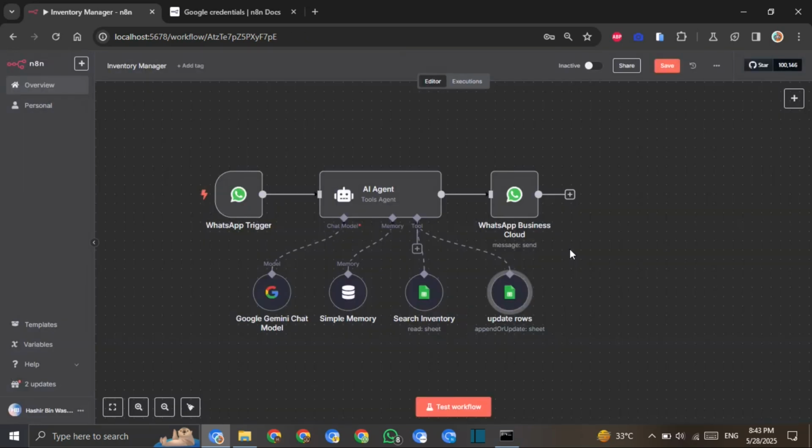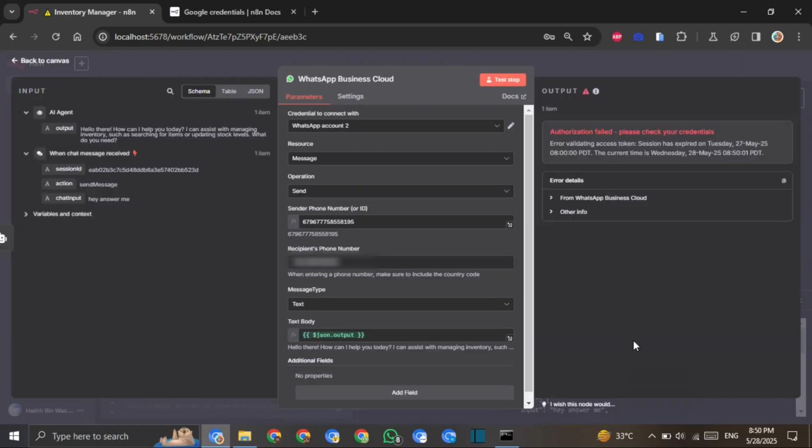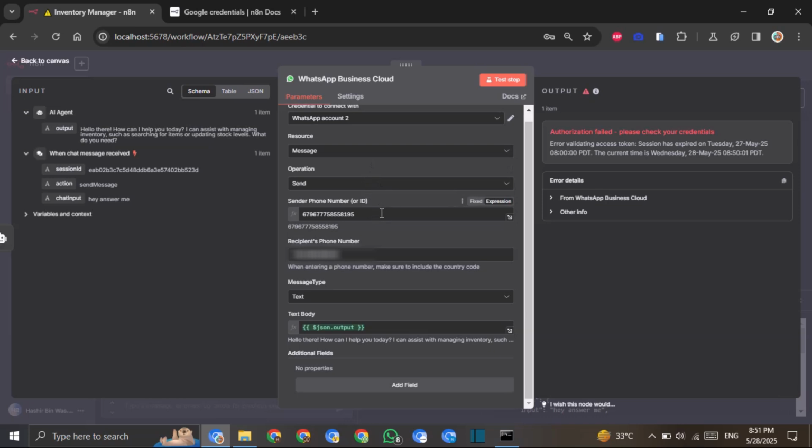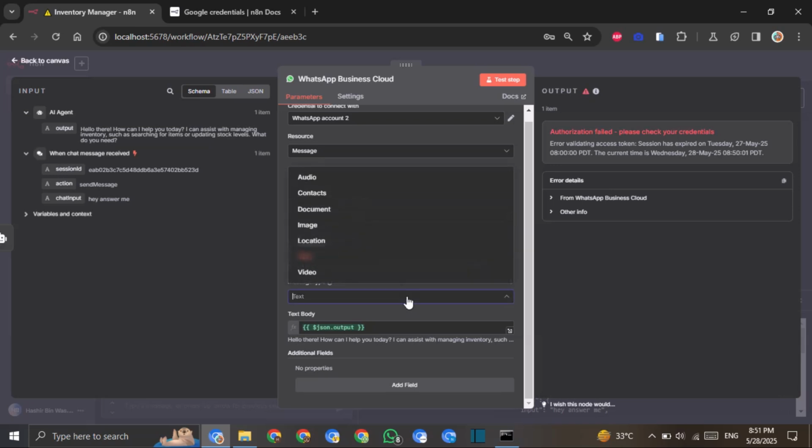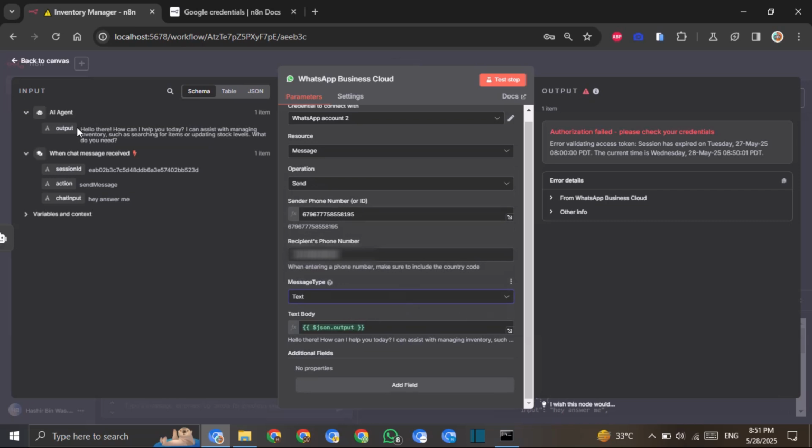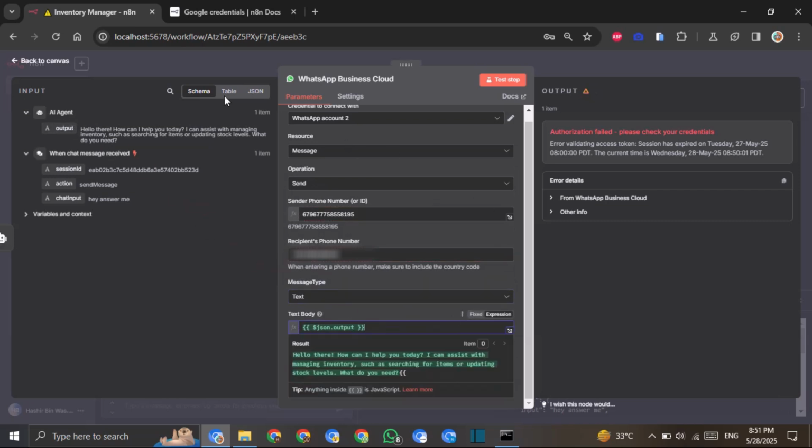Then the last node we have to connect is WhatsApp Business. In the WhatsApp Business node we will connect our API, and as it is connected, it will remember that. In the resource we will set message, and in operation we will set send, because the AI agent will send us a message on WhatsApp. In the sender phone number you have to select the WhatsApp business number, as I selected here. In the recipient phone number you have to put your number where you want to get the answer. In the message tab we will set text, and in the text body we will drag and drop the JSON output. I have dragged it, and here your AI agent is ready.